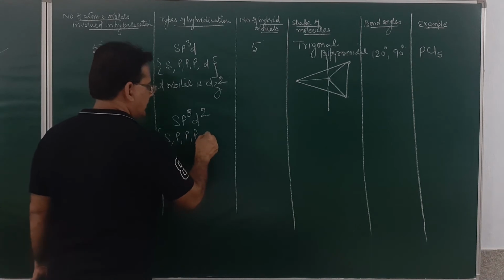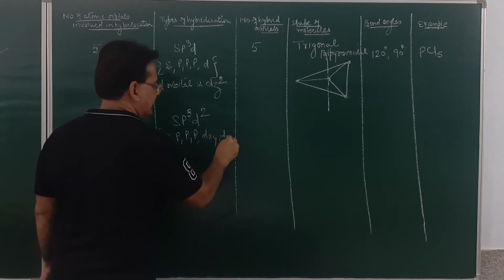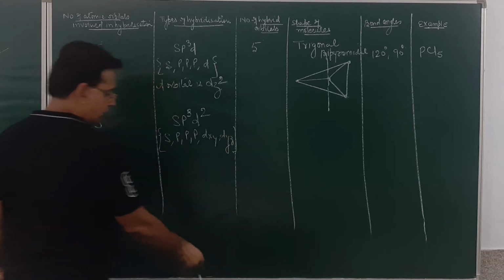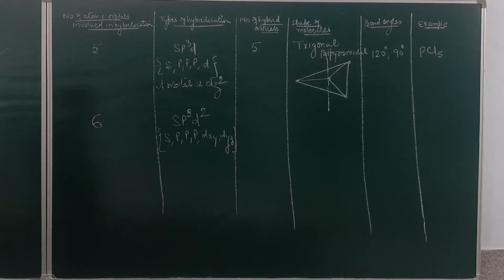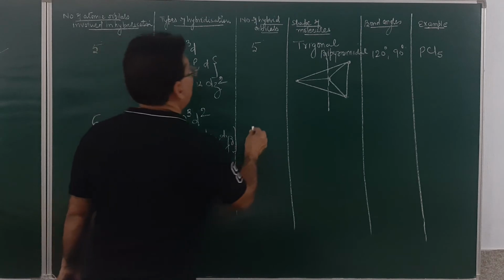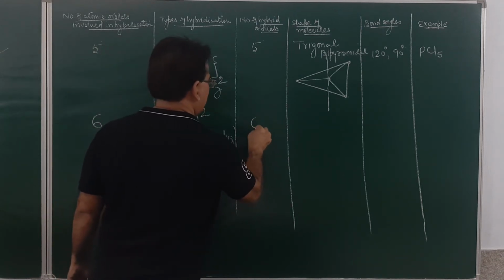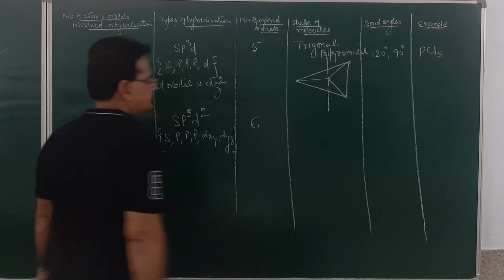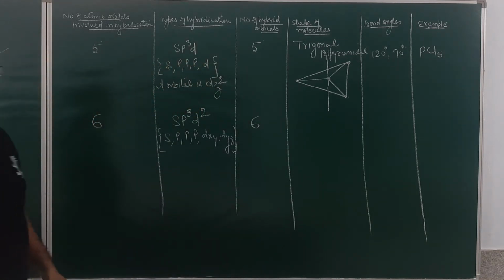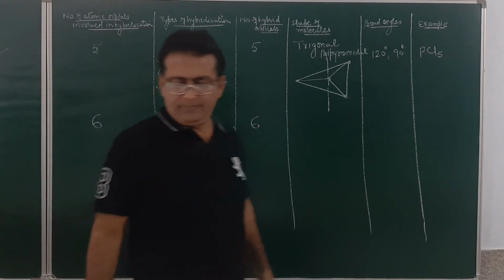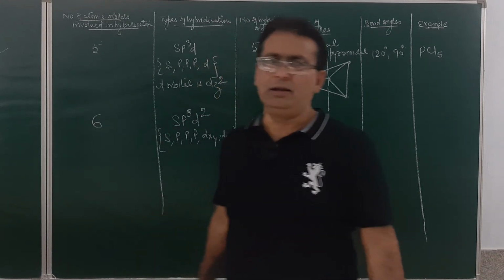These are dxy and dyz atomic orbitals. Is it clear? The type of hybridization will be sp3d2. Number of hybrid orbitals involved in the hybridization will be 6. And the geometry of the molecule will be octahedral geometry.